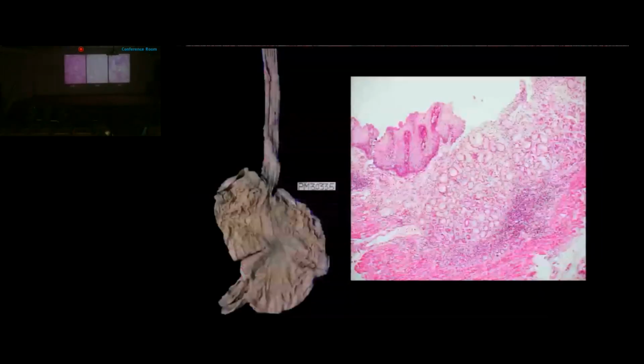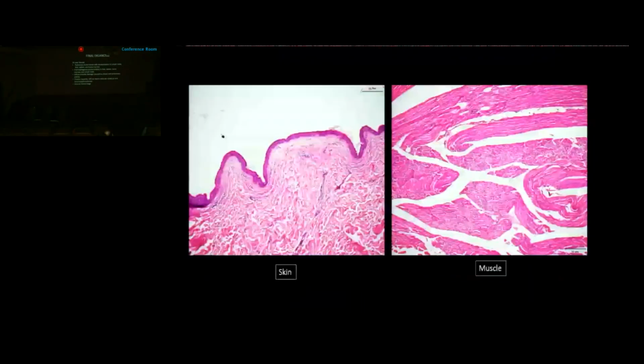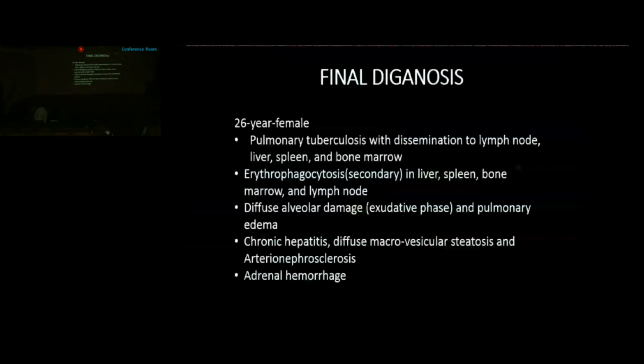Sections examined from the stomach, thyroid, pancreas, ovary, skin, and muscle were largely unremarkable. Coming to the final diagnosis, this 26-year-old lady had pulmonary tuberculosis with dissemination to lymph node, liver, spleen, and bone marrow. Erythrophagocytosis secondary in liver, spleen, bone marrow, and lymph node. Diffuse alveolar damage in exudative phase and pulmonary edema. Chronic hepatitis, diffuse macrovesicular steatosis, arteriolonephrosclerosis, adrenal hemorrhage.